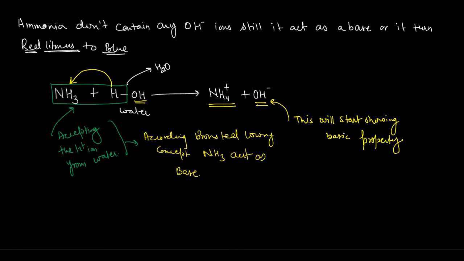OH ion is being generated. That's why ammonia is showing the property of base. Means when you add ammonia to water, the OH ion generation takes place, and as a result it starts showing the property of base.